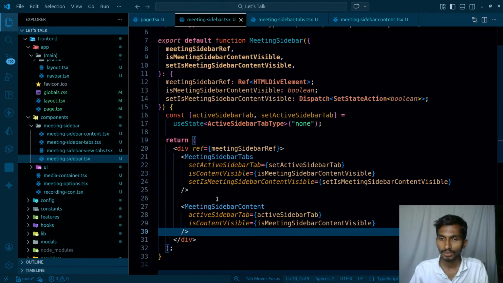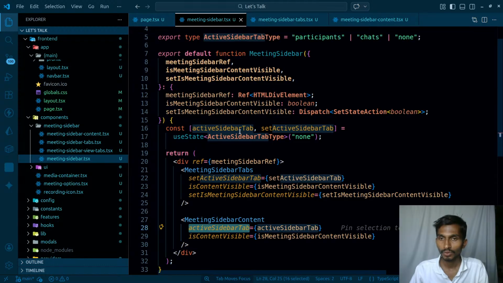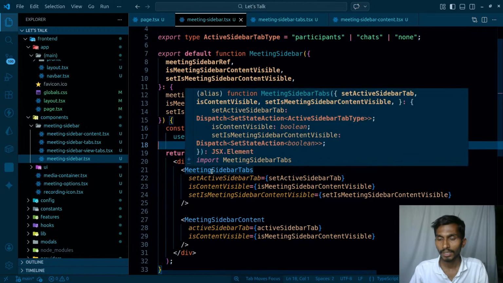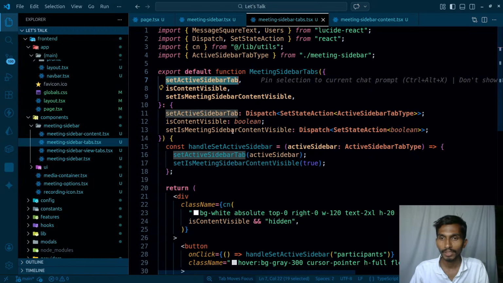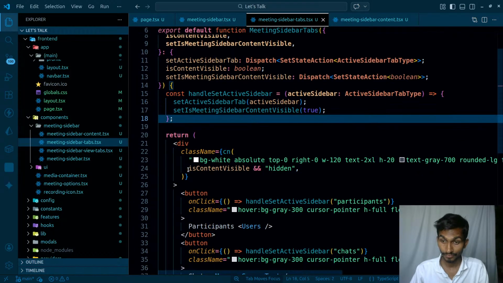In this case, active sidebar tab, I'm already sending it from here, so I'm maintaining the state here. So active sidebar tab, set active sidebar tab. Okay, fine. And as I click on these tabs, I'm already sending set active tab bar. So set active tab bar is going to be set with the value of what? Active sidebar. So the value that I get over here, if the value is actually set, then why am I not getting the result?